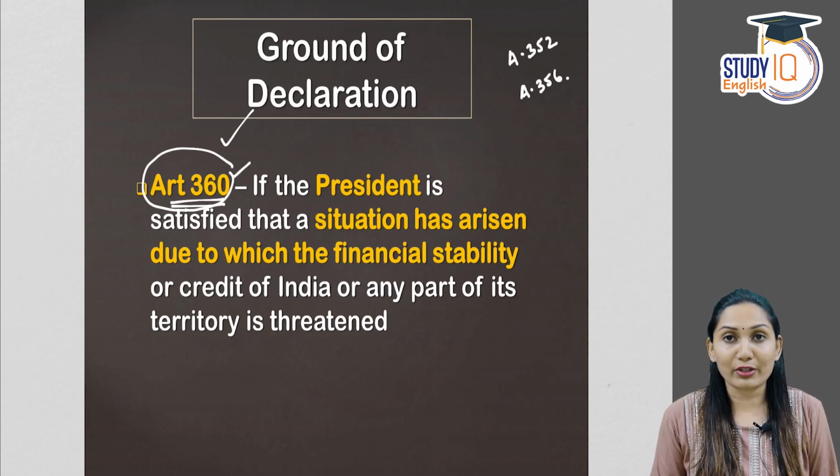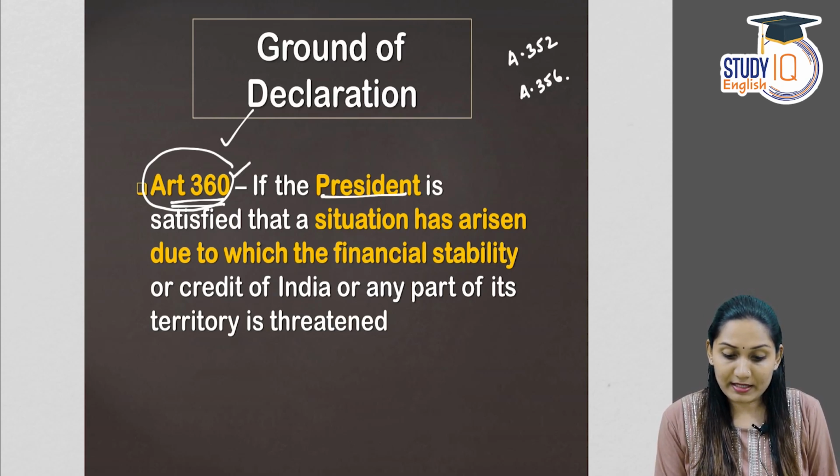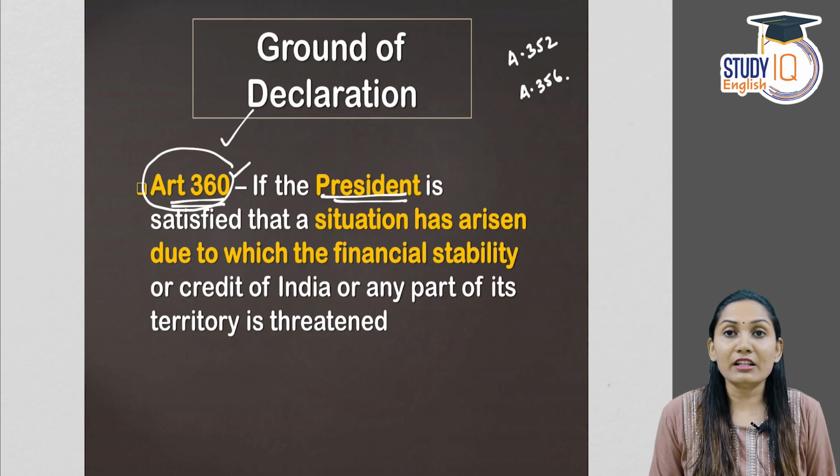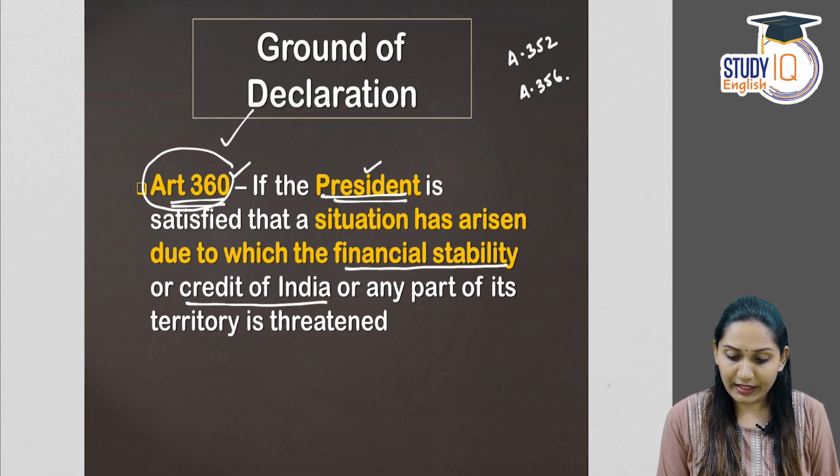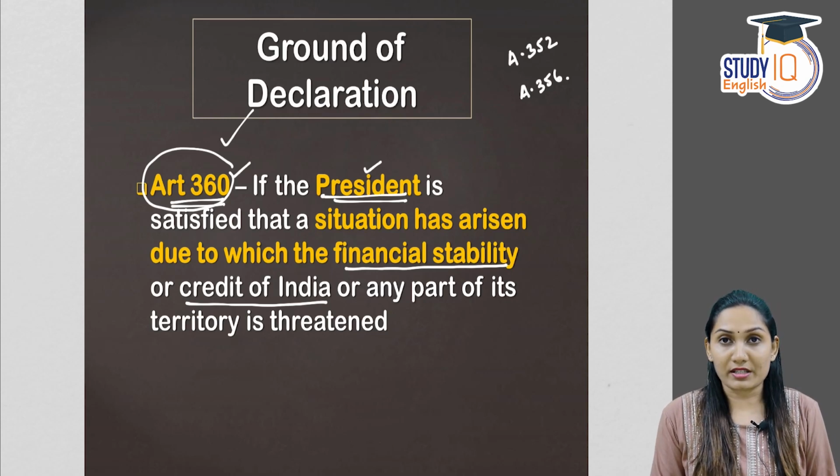Article 360 of the Constitution says that if the President of the country, the nominal executive, the nominal head of the country, is satisfied that a situation has arisen due to which the financial stability or credit of India or any part of its territory is threatened. So, this is the situation.